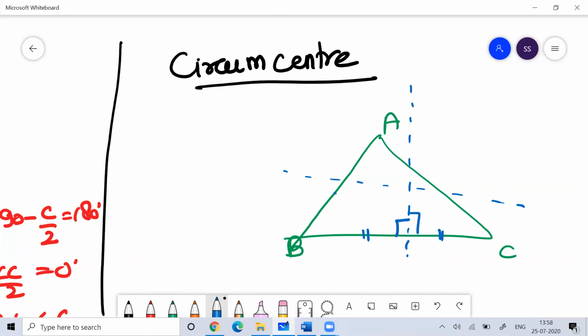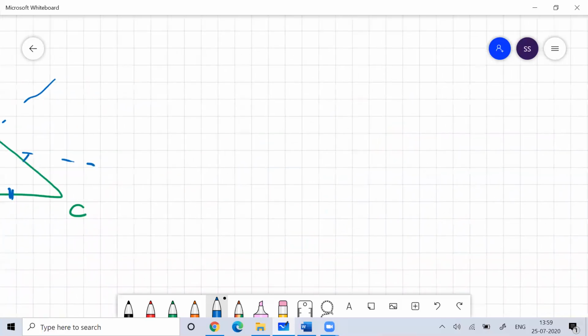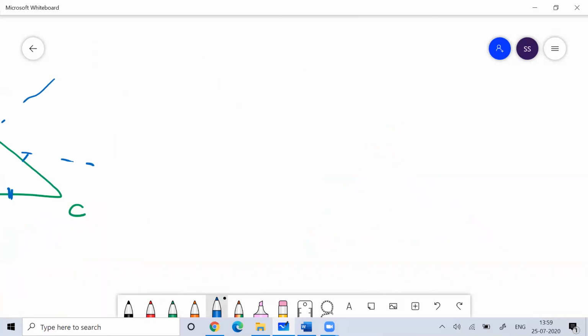Draw the perpendicular bisectors. The point where the perpendicular bisectors meet is called the circumcenter.